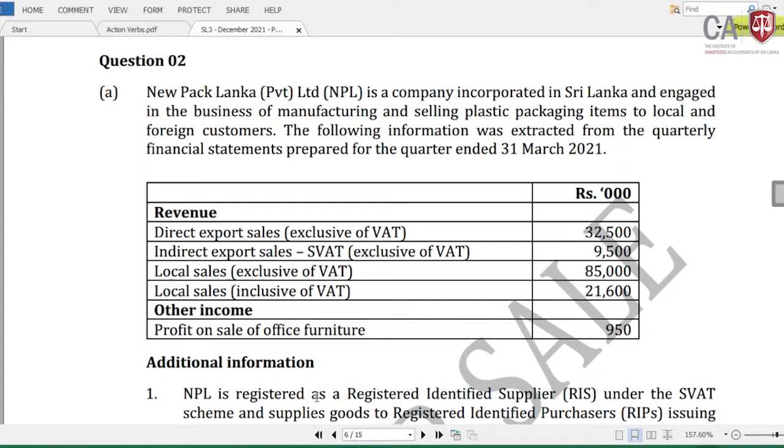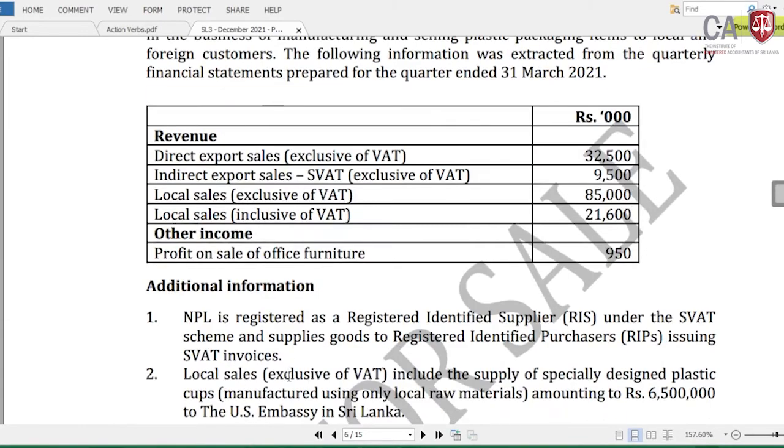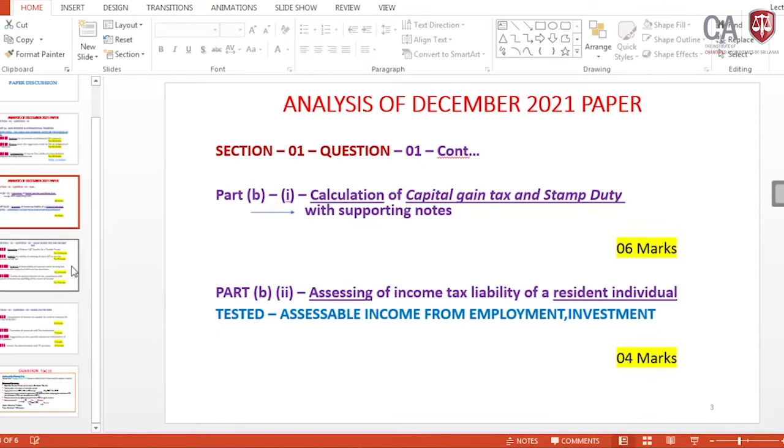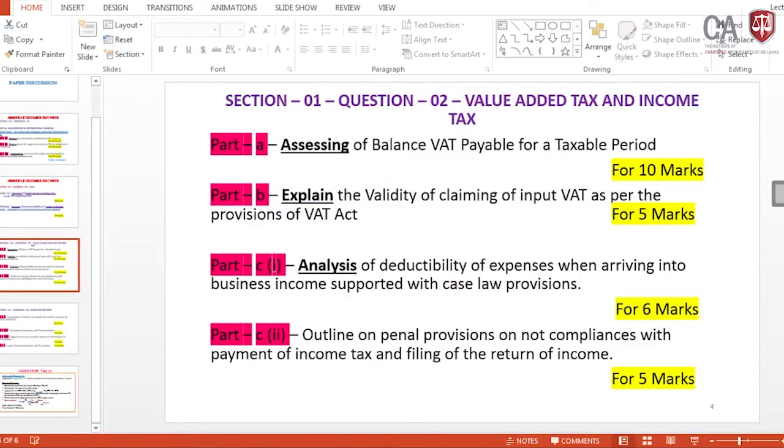Okay, here question 2 is for value added tax, which goes to 10 marks. I am directly coming to the question. The requirement is to assess the balance tax payable for the quarter ended 31st March 2021 per the provisions of the VAT Act. It's a 10-mark calculation. Now let me come to the action verbs and the explanation on the question.